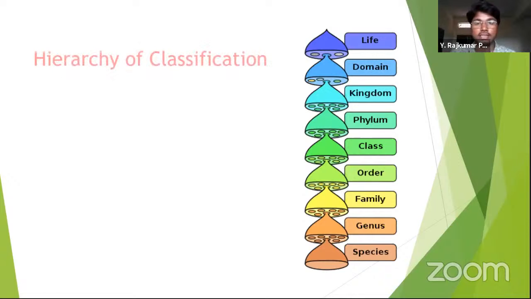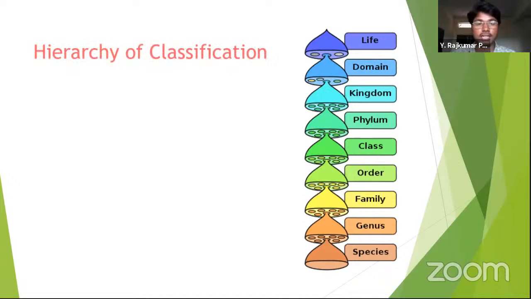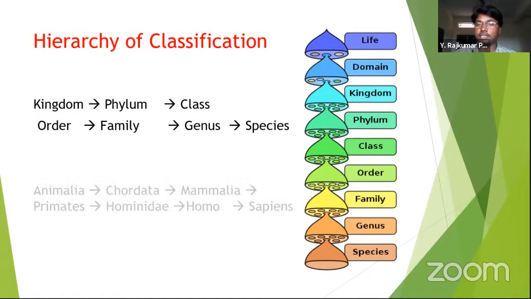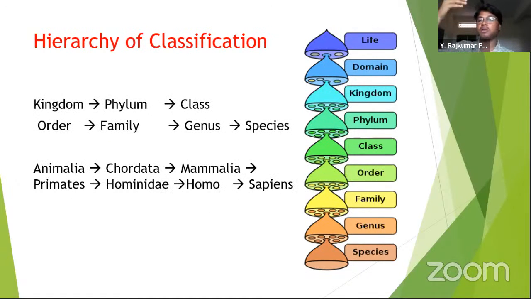Now let's see what is the hierarchy in the classification. In the classification, we come from top to bottom, right? Whenever you are coming to the bottom, you will find a particular organism. But when you are going to the top, we consider all the animals together. Suppose we are all animals. The human being also comes under the Animalia. But basically, we are related to Homo sapiens. That means we are the species called Homo sapiens, isn't it? So that is how the hierarchy is created.